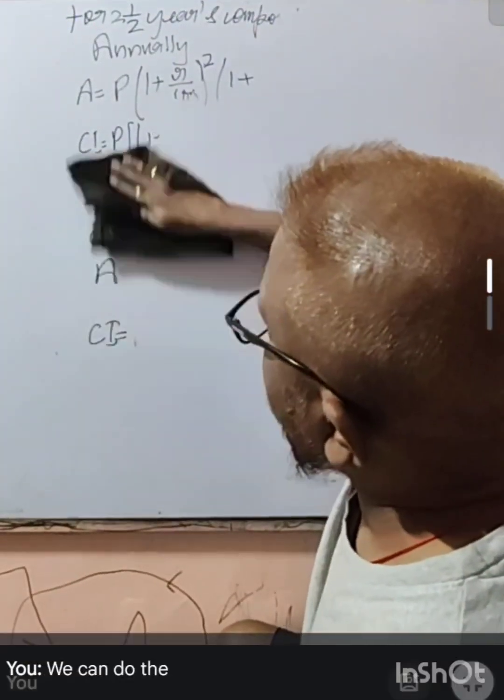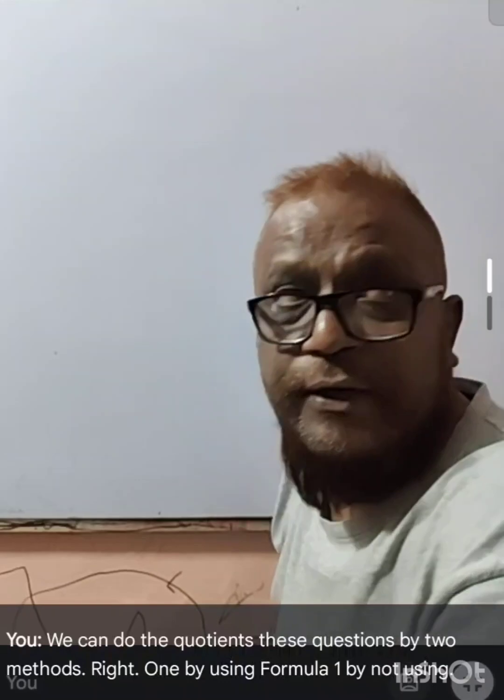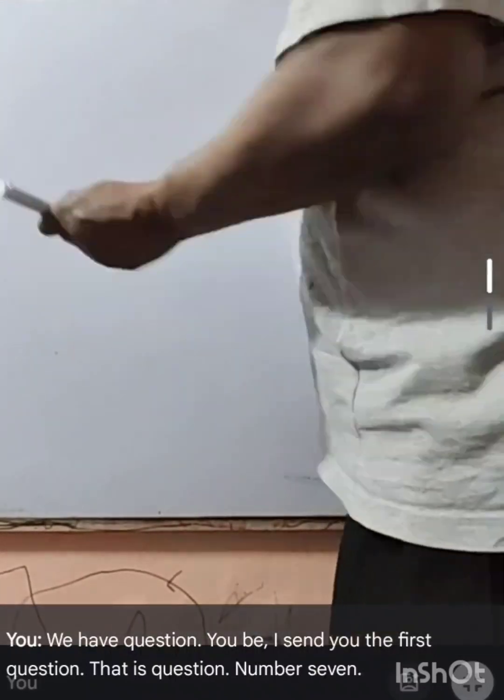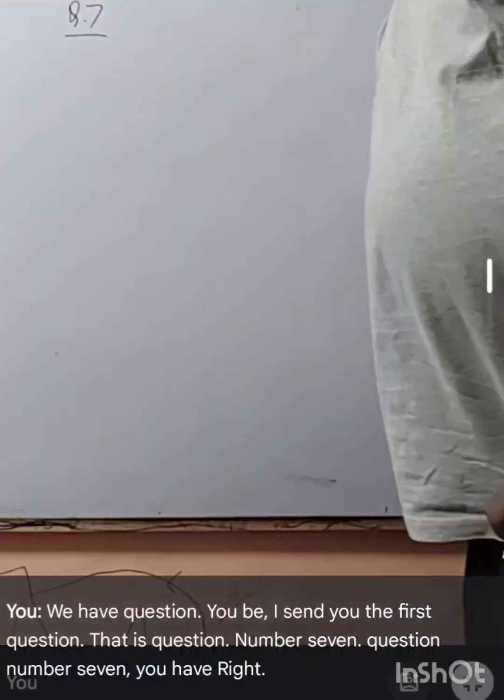We can do these questions by two methods. Right? One by using formula, one by not using formula. We have the first question, question number 7. Question number 7 you have, right? What is this? Find the difference between simple interest and compound interest.